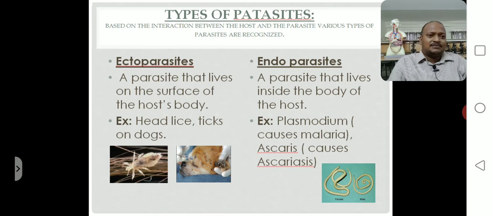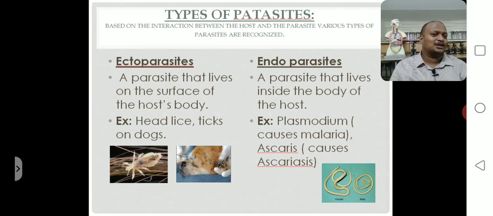Okay, next, types of parasites. Based on the interaction between the host and the parasite, various types of parasites are recognized. Parasites are majorly divided into two different types: ectoparasites and endoparasites. Ecto means outside, endo means inside, as the names themselves suggest.